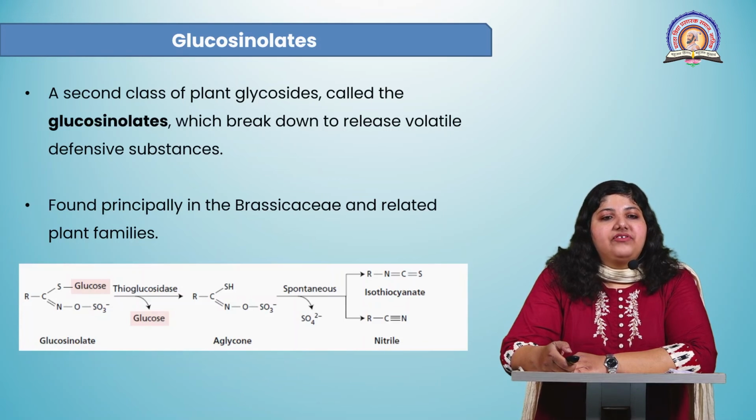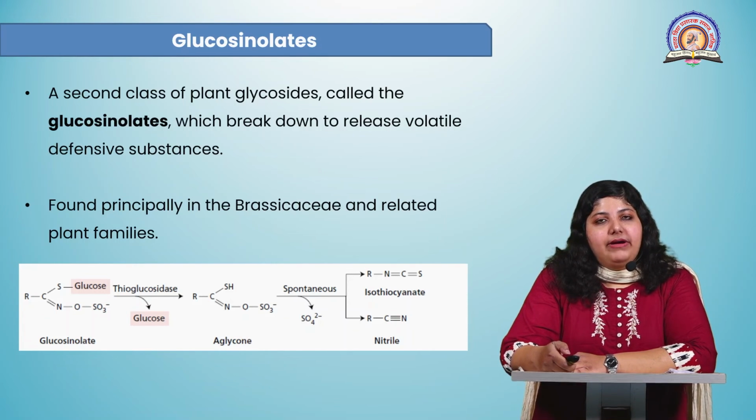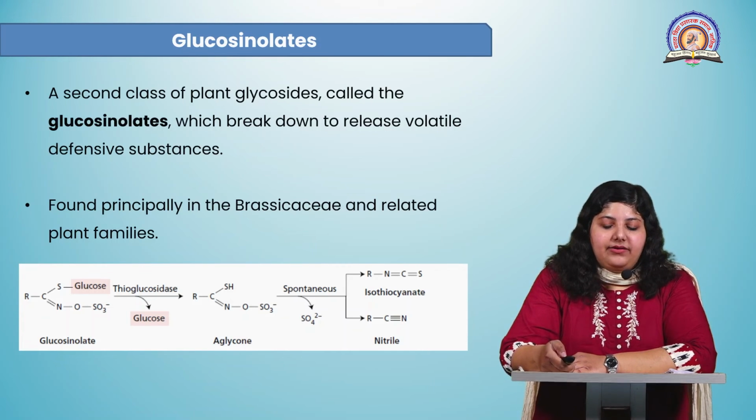You can see the reaction here, how the glucosinolates are attacked by the enzyme thioglucosidase to release the glucose molecule, which forms an aglycone. This aglycone can then be spontaneously converted to isothiocyanate and nitrile. So this is also a compound which protects the plant from insects and it defends the plant from herbivory attack or insect attack.